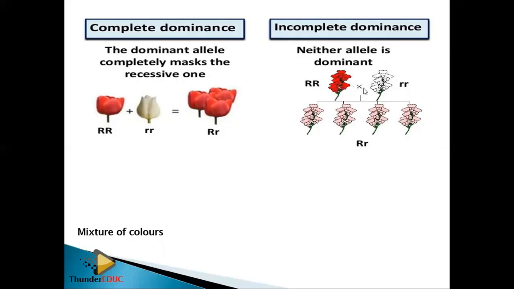You don't produce red, you don't produce white. You produce a new character, which is pink. So neither of these is completely dominant over the other. So they produce an intermediate between red and white. It means that this one has brought 50 and this one has brought 50, and then I form an intermediate color.